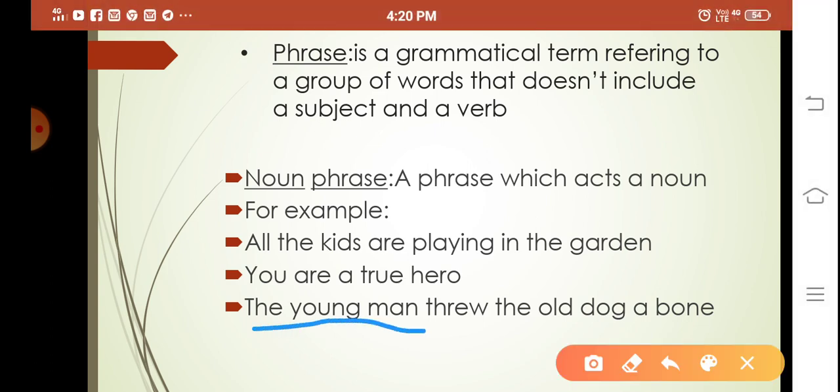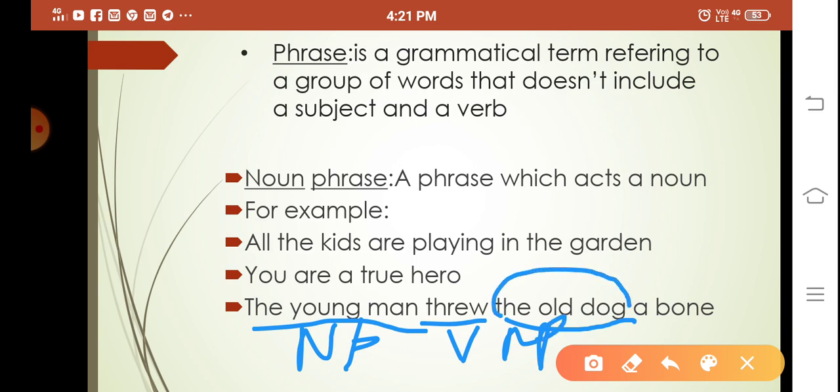The young man is a noun phrase here. Noun phrase, threw. Threw is a verb. The old dog is again a noun phrase. The old dog, it means it is referring to only one thing, that is the dog.